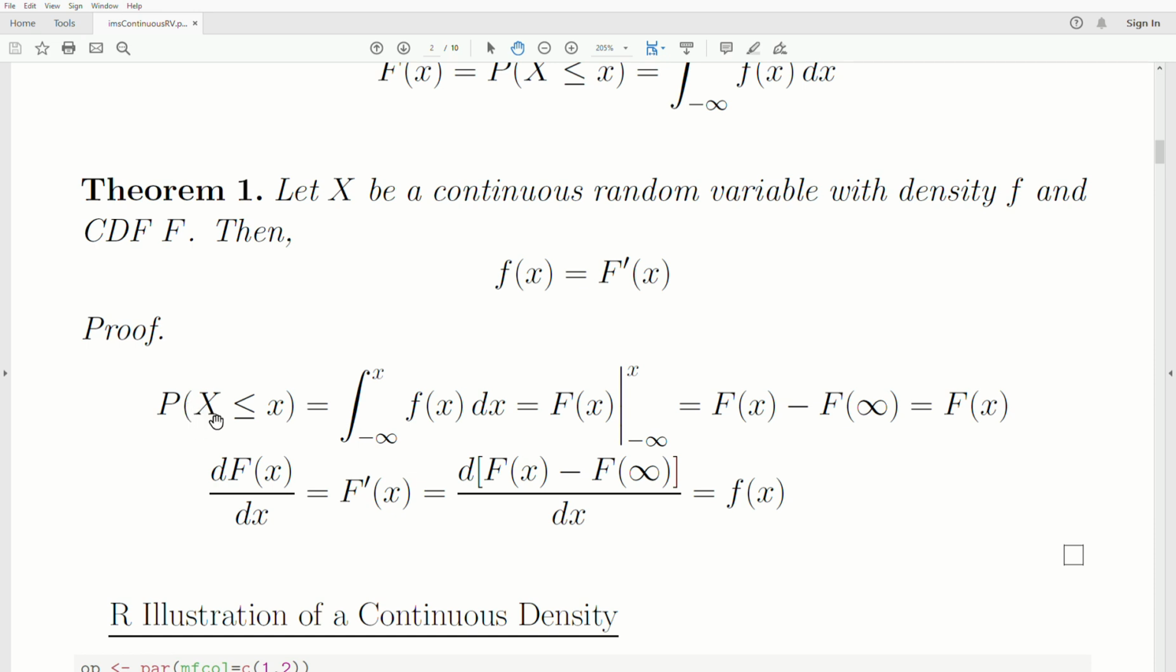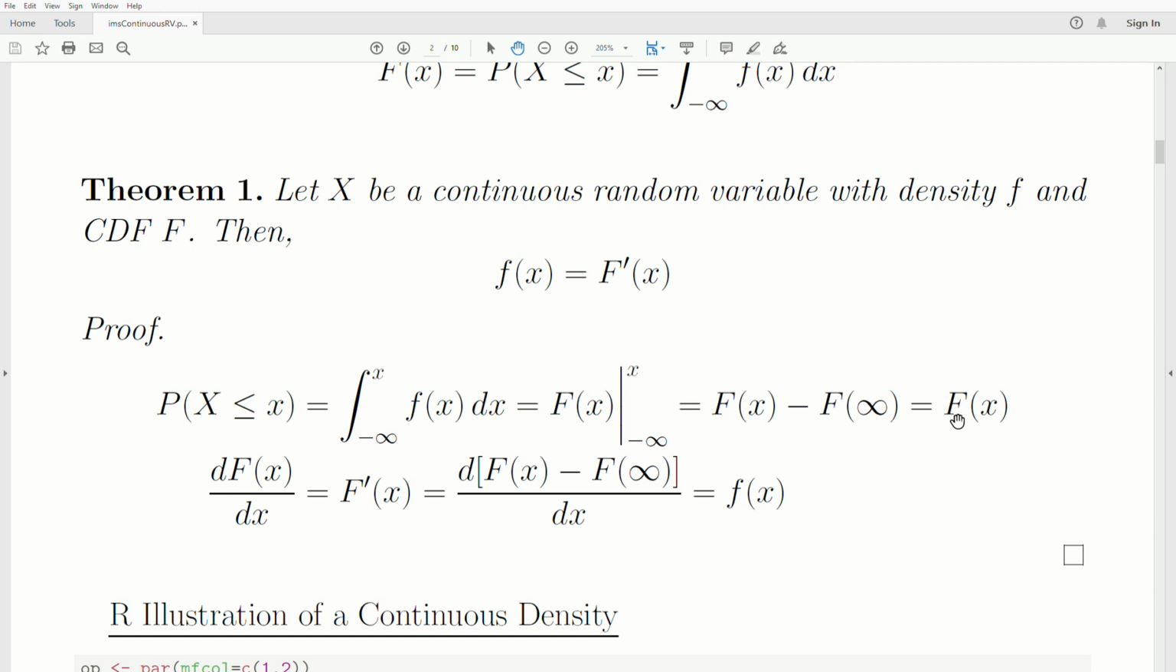The probability that x is less than or equal to little x is the integral from negative infinity to x of f of x dx. You take the antiderivative of little f and you get capital F evaluated at x and minus infinity. You plug those values in. Oh, that should be F of minus infinity. I'll fix that in the hard copy. F of minus infinity is 0. So that's just F of x.